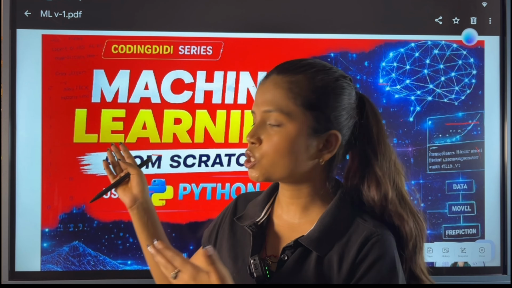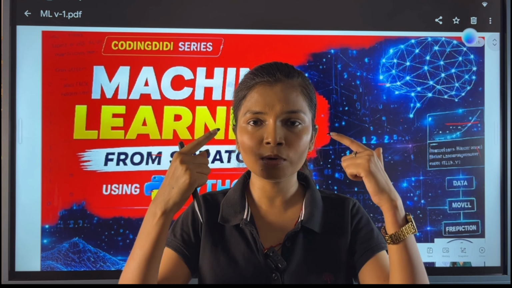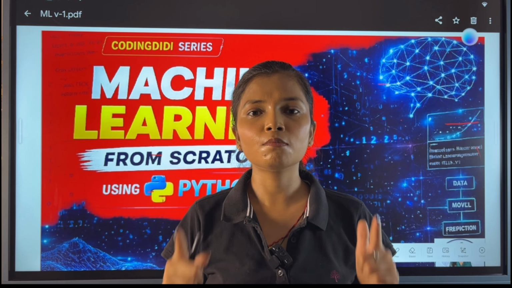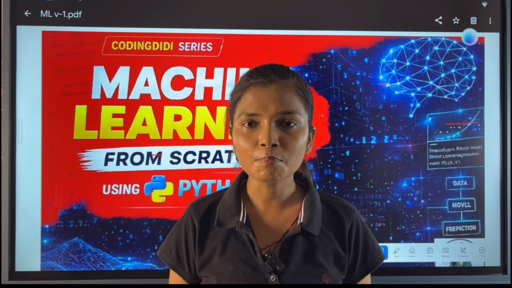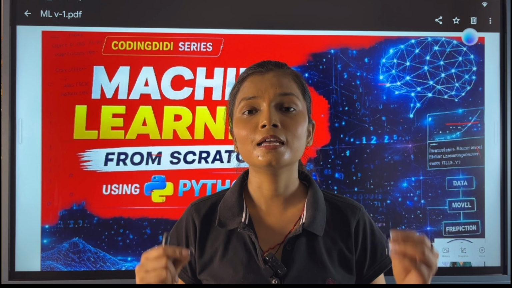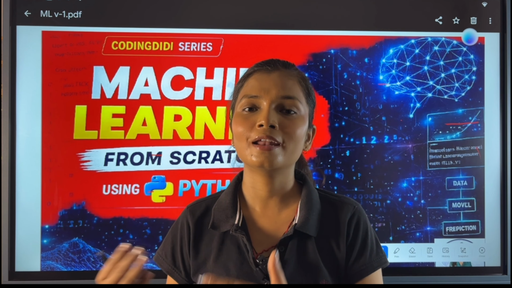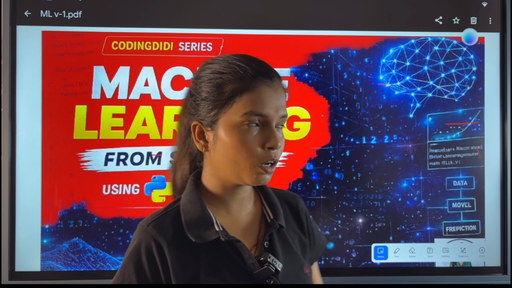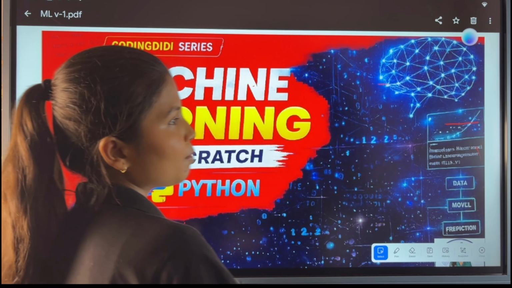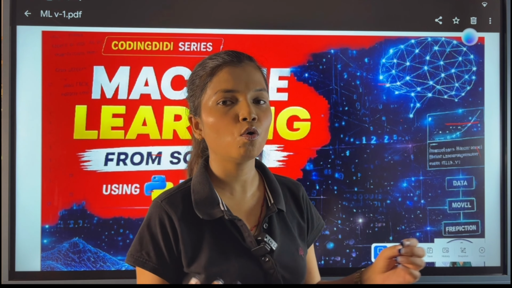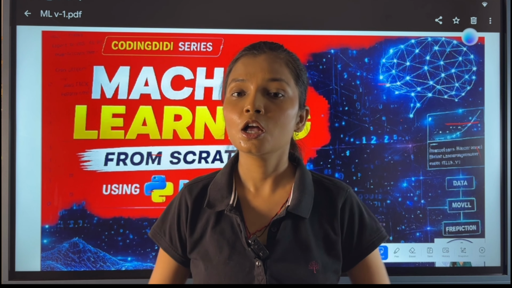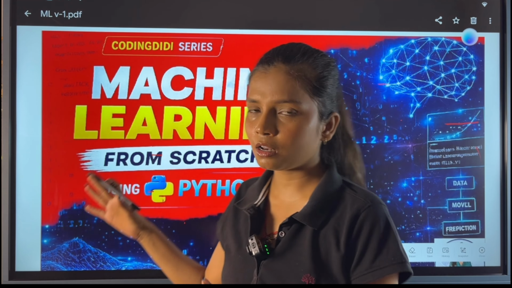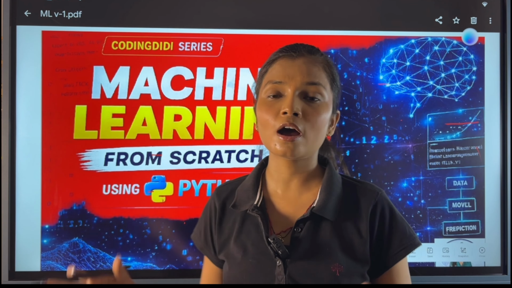But when it comes to machine learning, we try to give our human intelligence to the machine so that the machine can also predict, learn patterns, have experiences, and can also help you in decision making. So all these companies are using machine learning to make their next step more fruitful and to also make more profit, right?